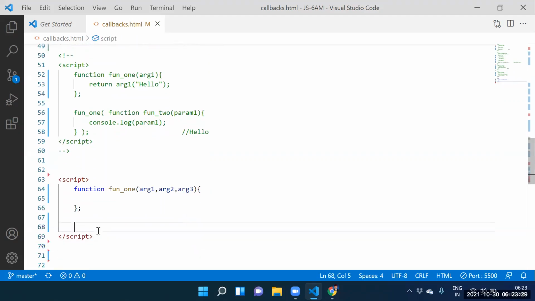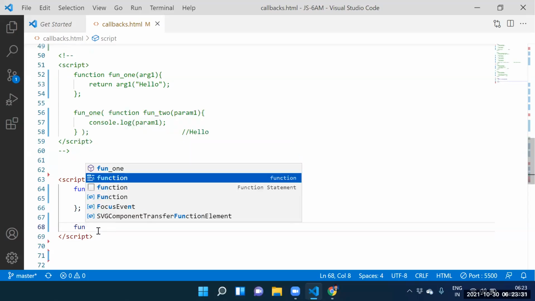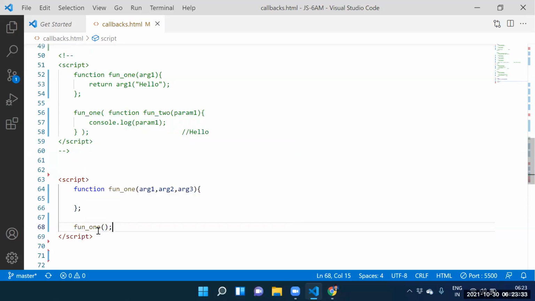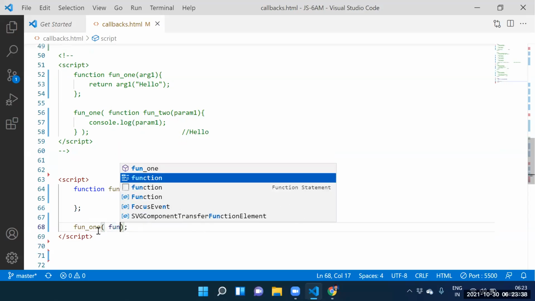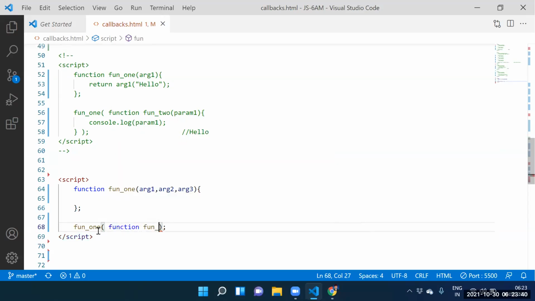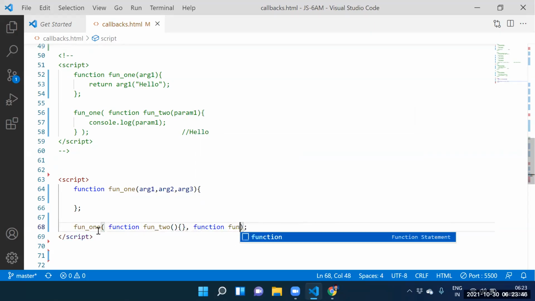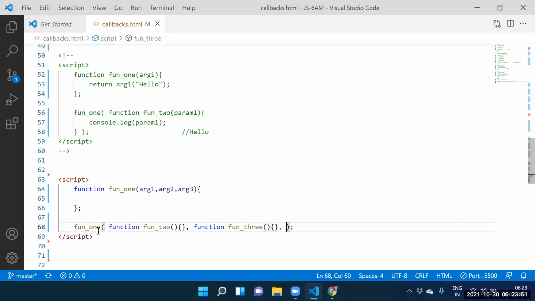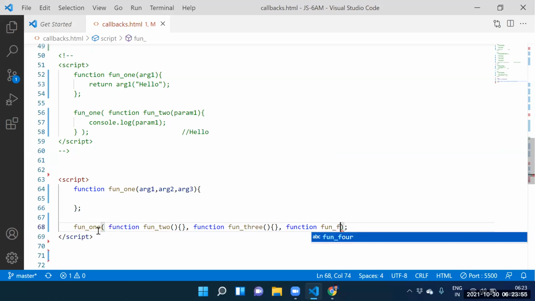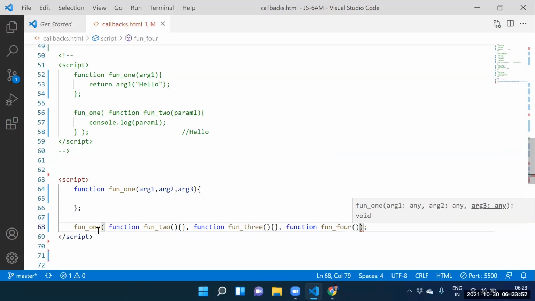Can I call the function one? Yes. Function one. How many arguments we need to supply? Three arguments. Which function? Function two. Guys, next one, function three. Which function? The function is the function four.